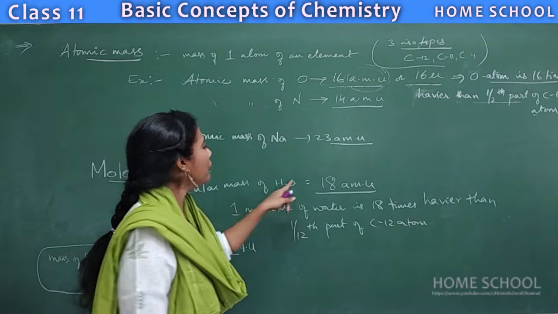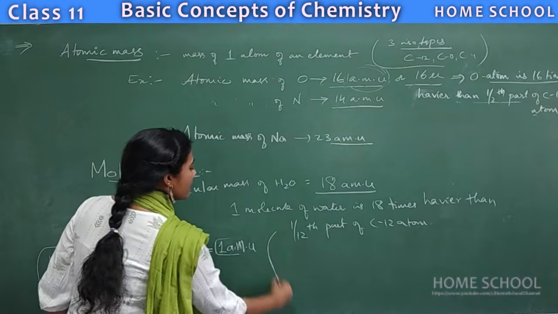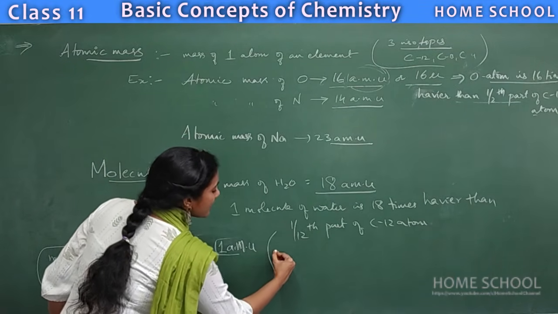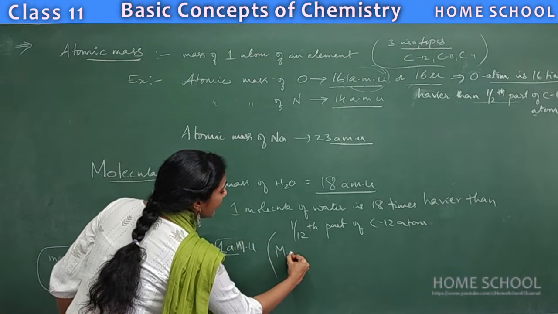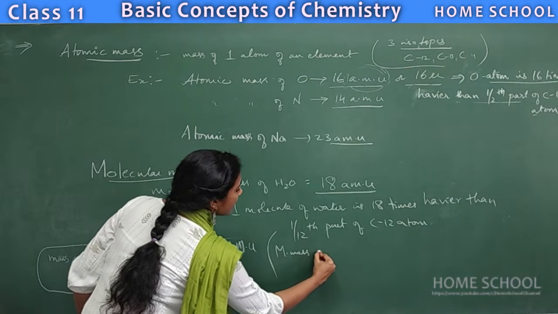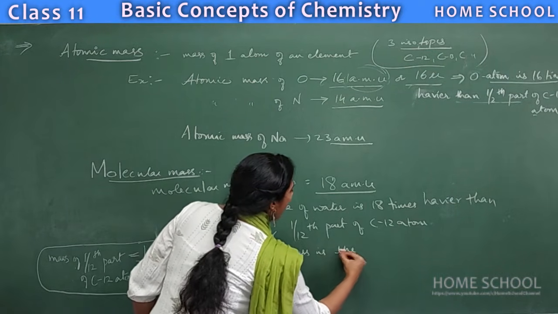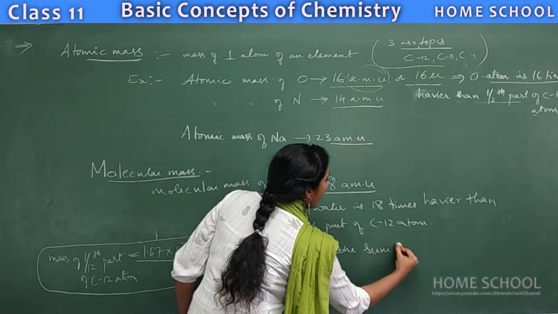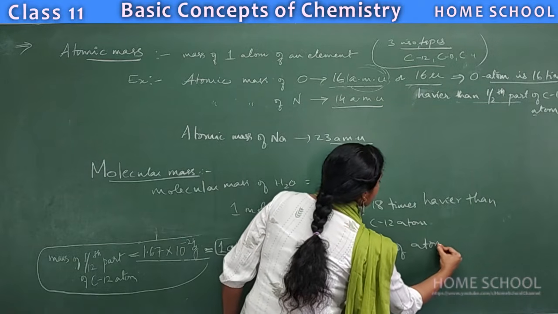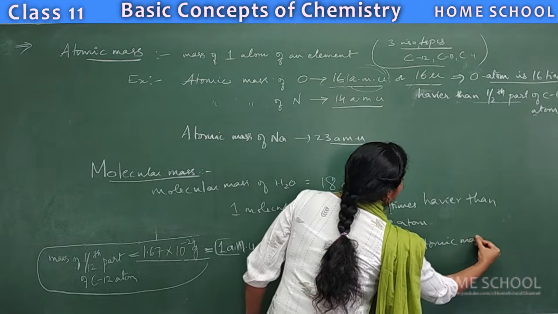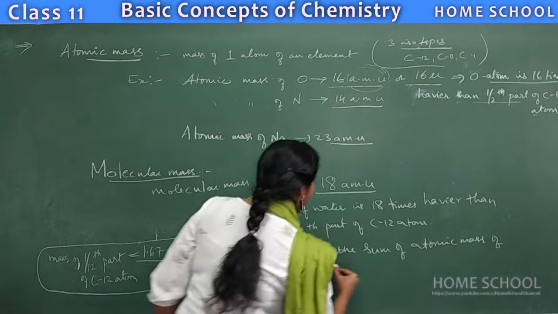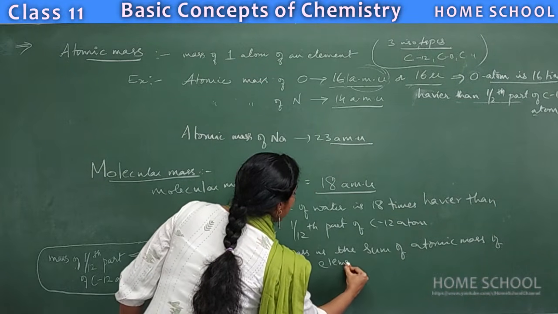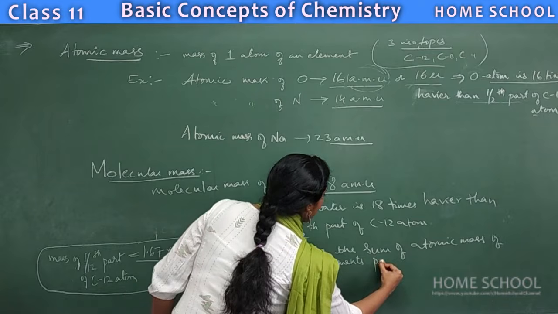And practically, how do you calculate molecular mass? Molecular mass is the sum of atomic masses of elements present in a molecule.